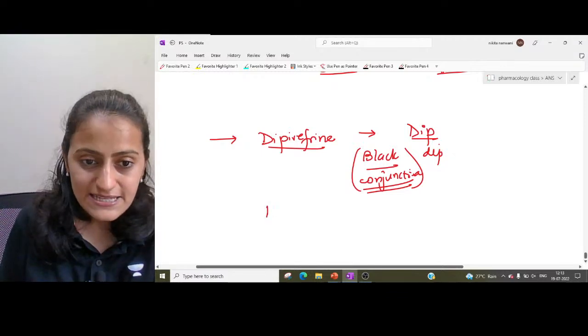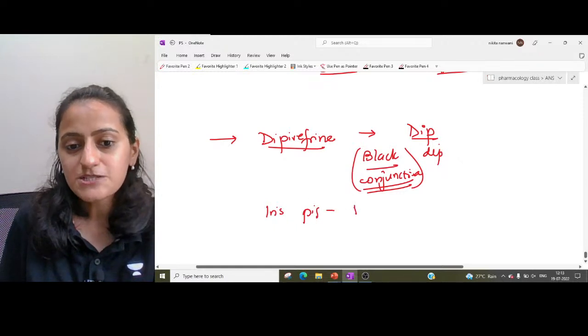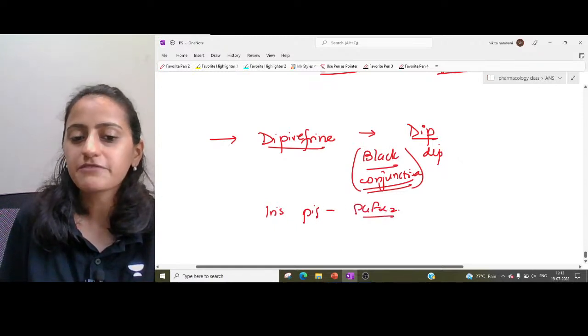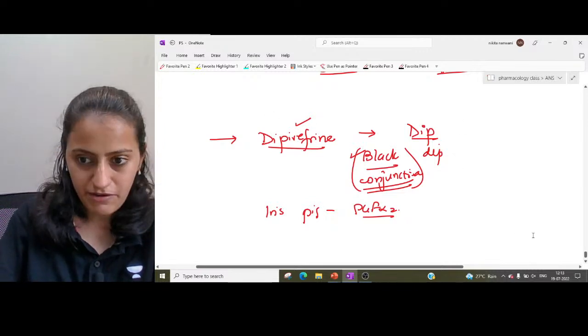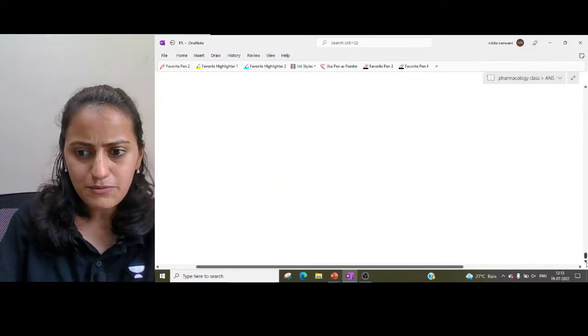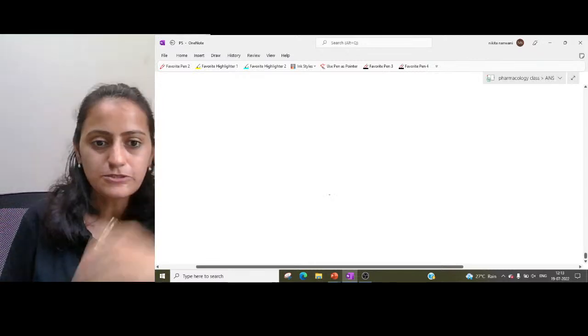For iris pigmentation, it is PGF2 alpha. For conjunctival black pigmentation, it is dipivefrin. So I think we are done with the side effects also.